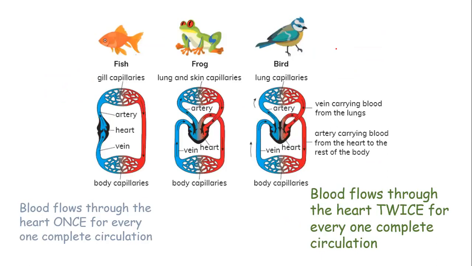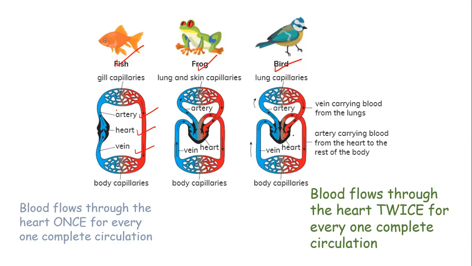I want to talk about the various circulatory systems. The diagram here shows the circulatory system of the fish, the circulatory system of the frog, and that of the bird. As you can see, they are similar in the sense that these three circulatory systems have the artery, the heart, the vein, and the capillaries. So they have the same components.